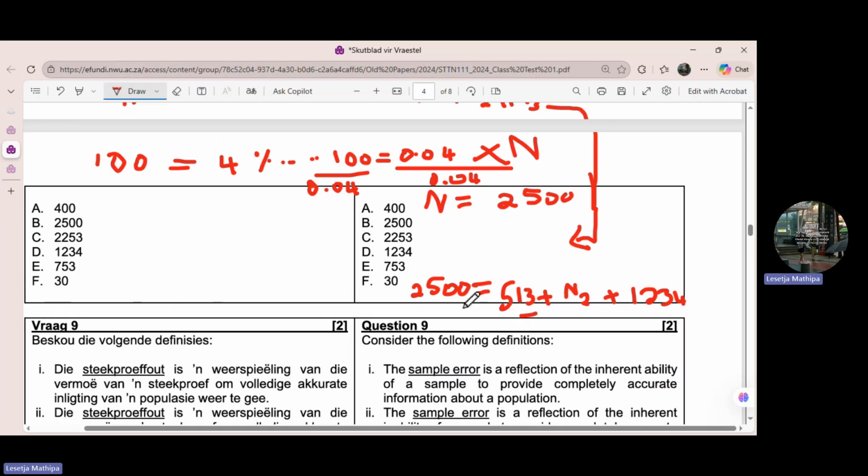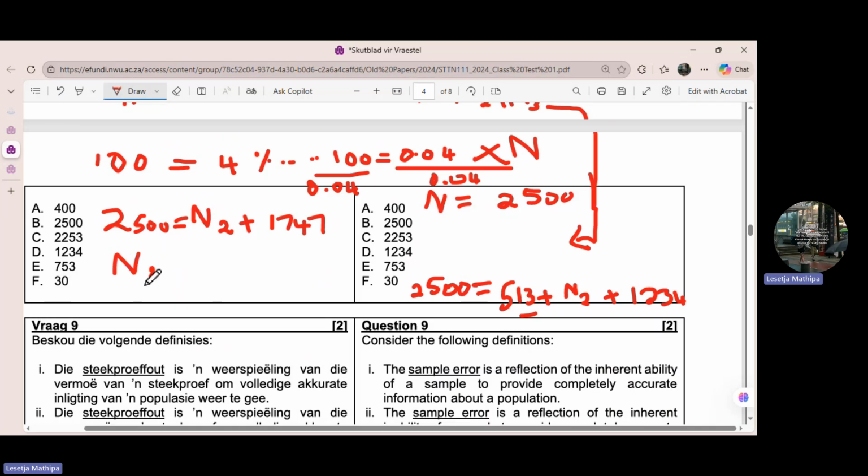So now, to solve N2, it means 2,500 is equal to, you're going to add 513 with 1234, which will give you 1747, plus N2.